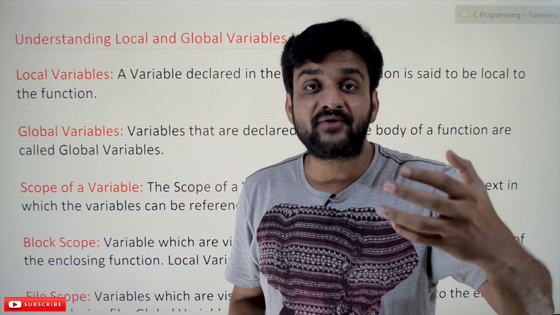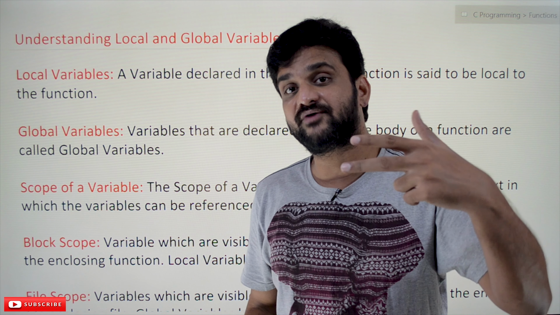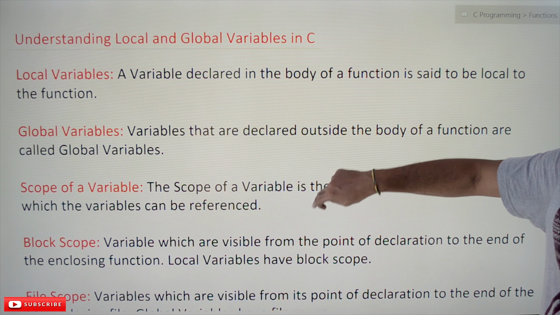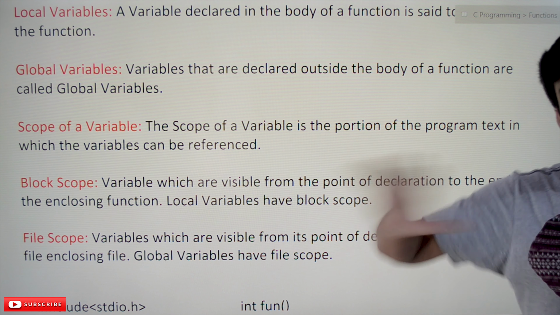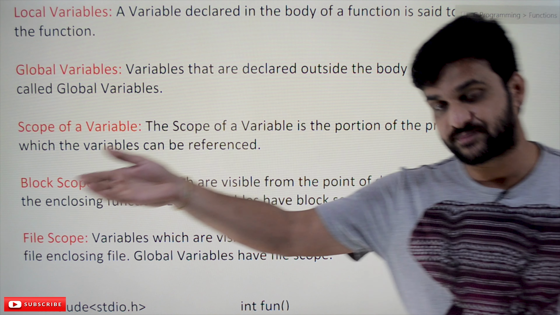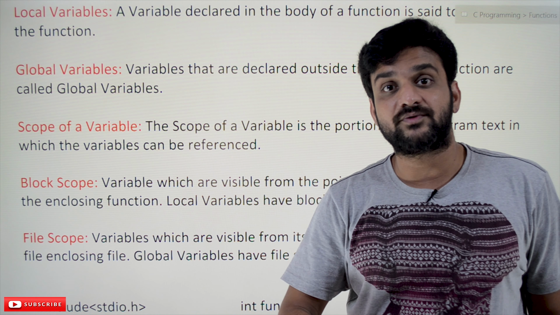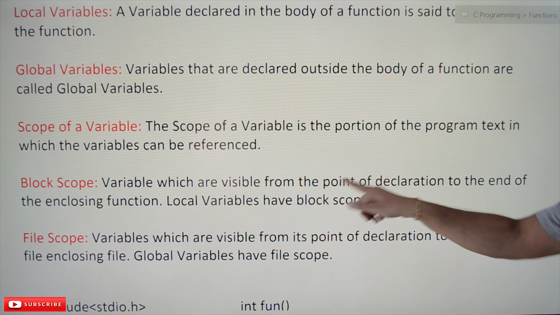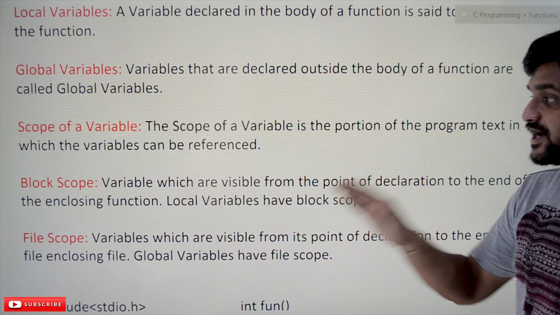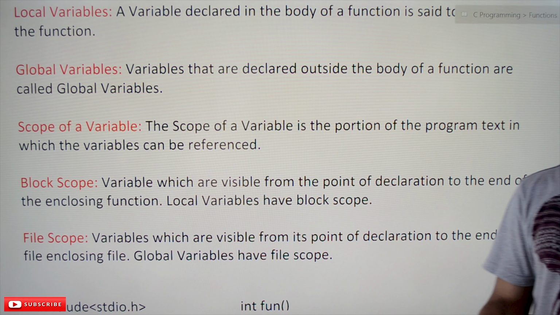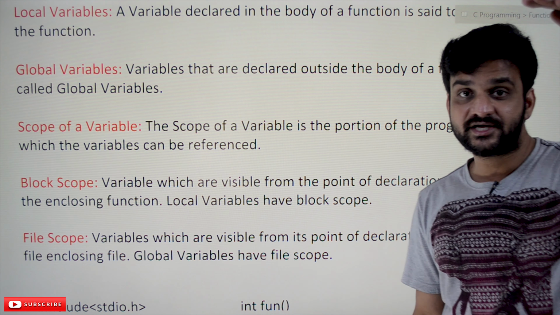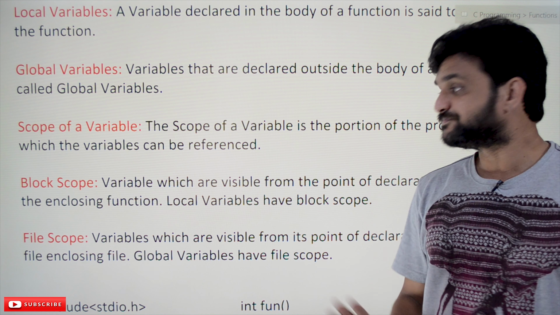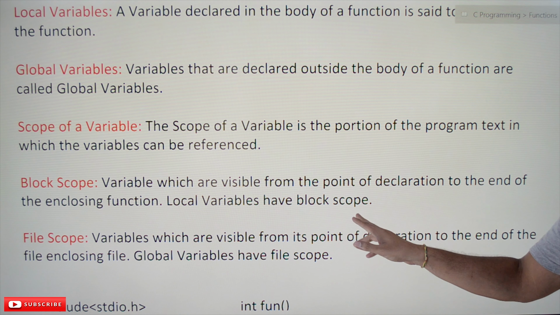So the scope of any variable can be of two types: block scope and file scope. If you take any variable in the program, that variable can be either a block scope variable or a file scope variable. What is meant by block scope? A variable which is visible from the point of declaration to the end of the enclosing function. So wherever we have declared it, if that variable can be referred to from that point to the end of that function, we call it block scope. Local variables have block scope.